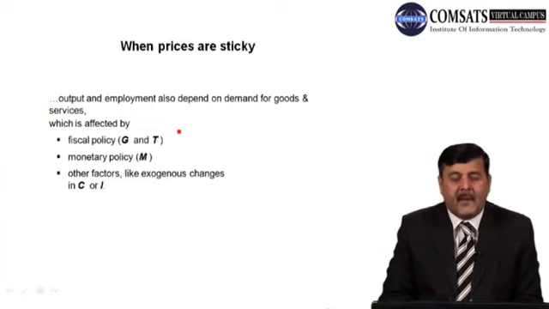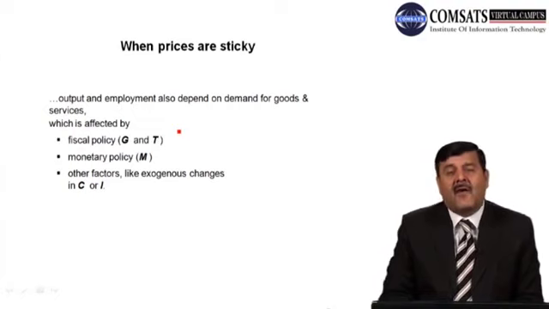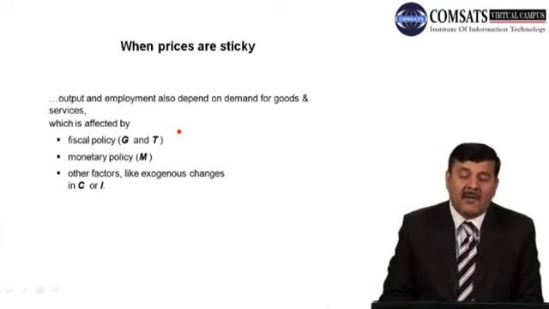in the economy. There are some other factors that can also affect the demand for goods and services in the short run, like exogenous changes in consumption and changes in investment in the economy. Whenever there is a change in consumption, individual consumption, public consumption, or government consumption, or investment, private and public both, that can affect the demand for goods and services, which in turn affects the output level and employment level in the economy.